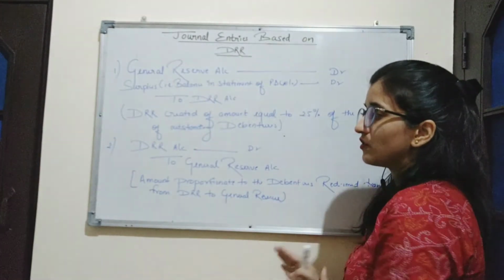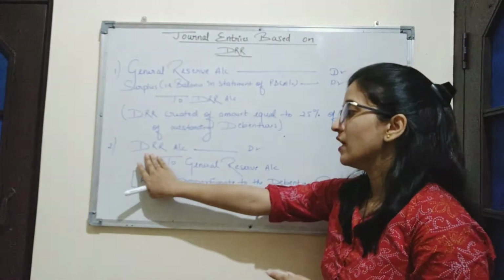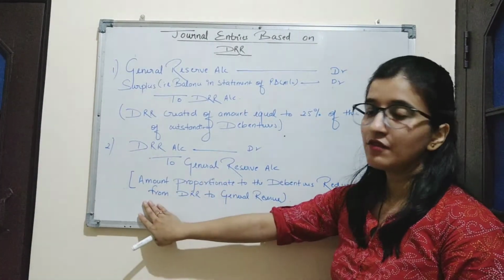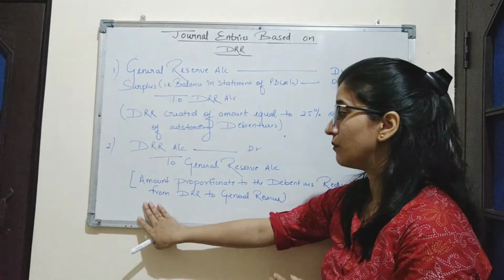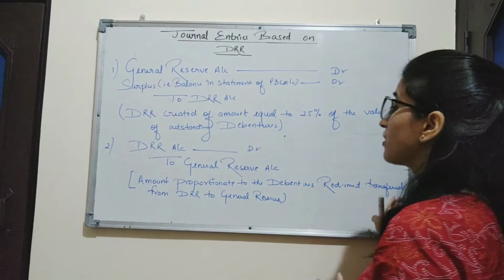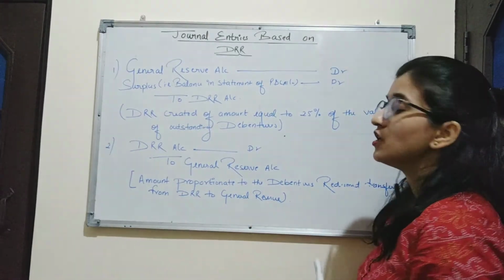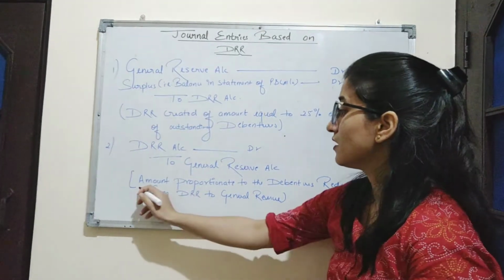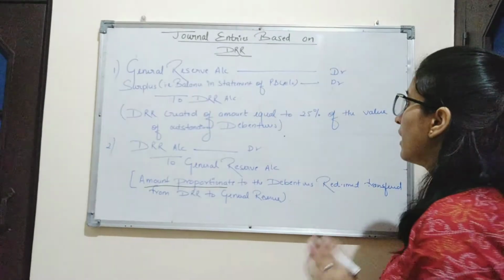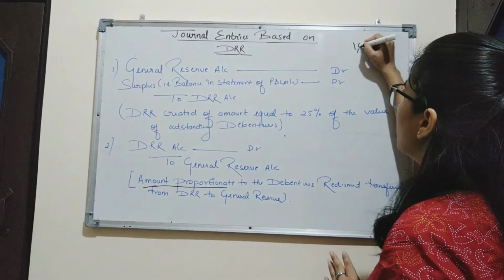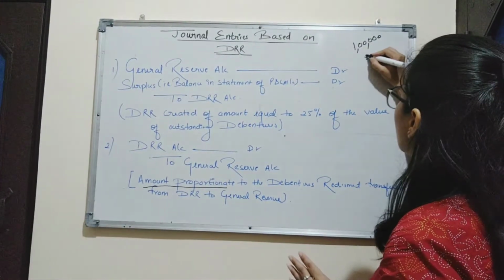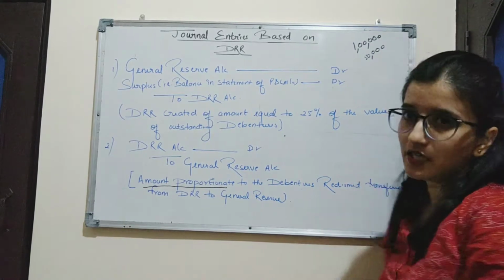So now in this entry, the amount left in DRR is transferred to general reserve, and the narration for this will be amount proportionate to the debentures redeemed transferred from DRR to general reserve. Now what is this proportionate amount? Proportionate amount means, for example, company is having a debenture of rupees 1 lakh and it has to redeem an amount of rupees 50,000 in the current year.